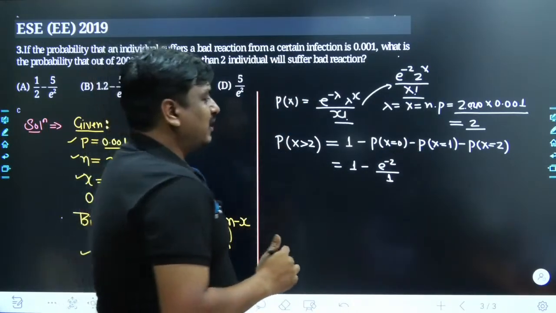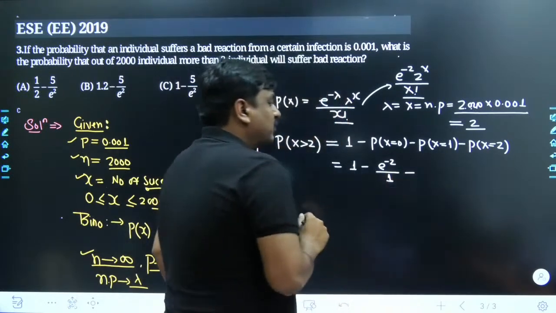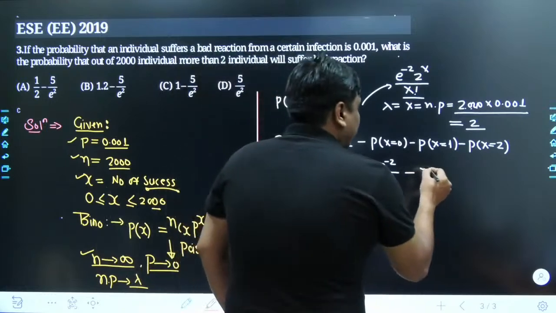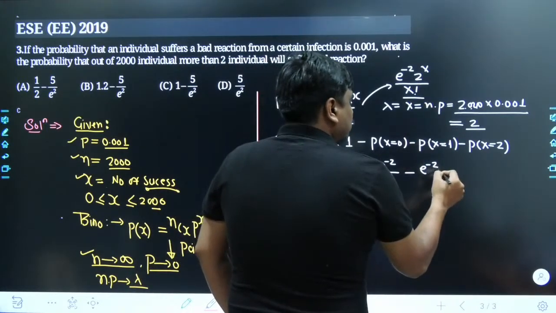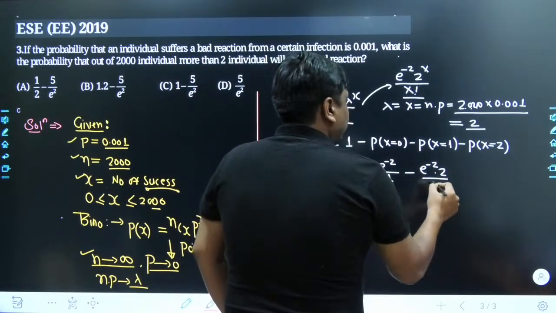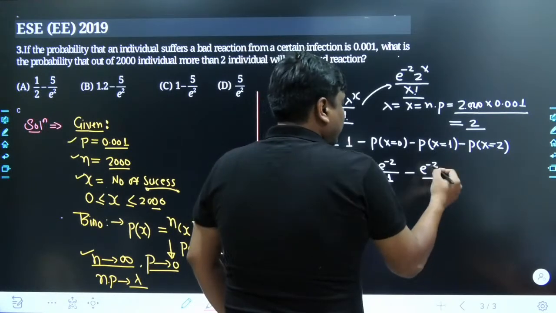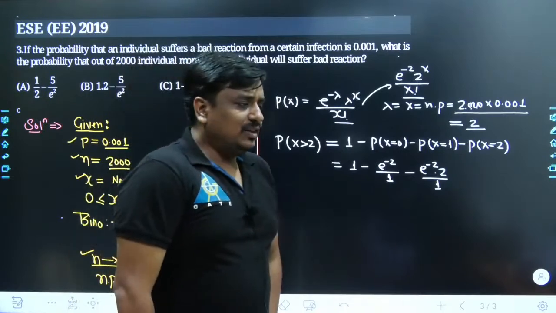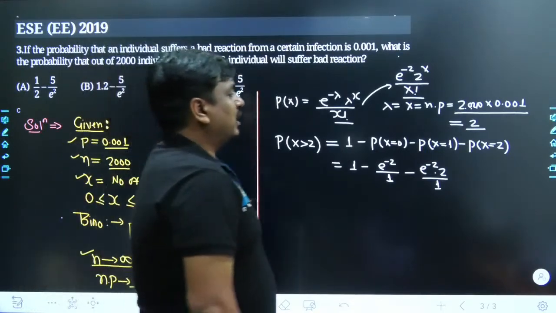Okay, once we are done with this, we will move forward. See, once we keep x equals 1, what is the result we get? Here it becomes e to the power of minus 2, times 2 to the power of 1, that's simply 2, divided by 1 factorial, which would again be 1. So till this point, each and everything must be clear to all of us.